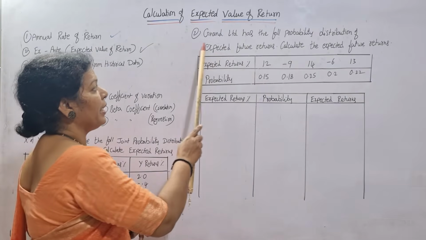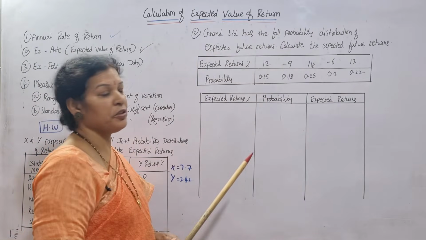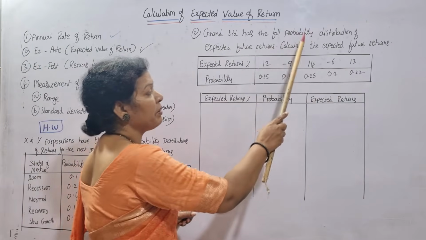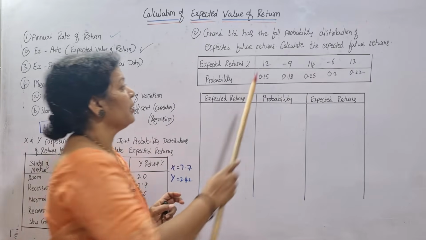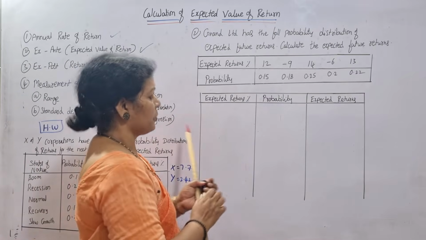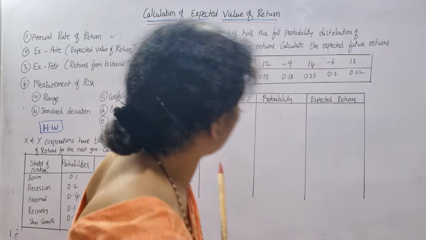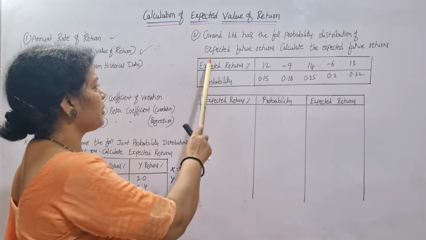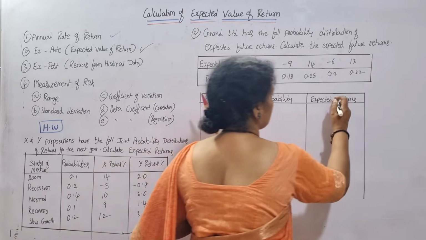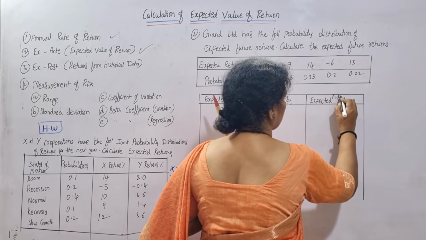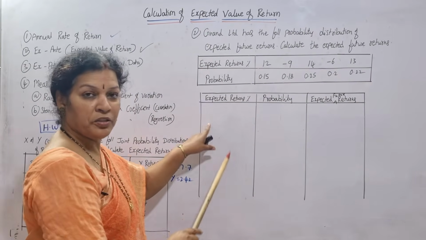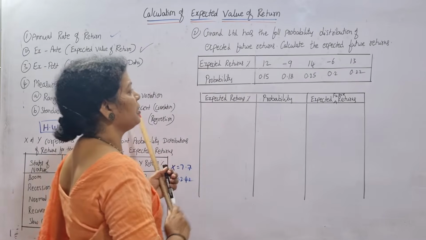See the problem. Grand Limited has the following probability distribution of expected future returns. From the expected future returns point of view, they have given some probability distribution. Calculate the expected future returns. The same data I am writing: expected returns percentage, probability, and expected future returns. Expected future returns is what we wanted to calculate. Expected returns and probability, both I will write as they are. The data is given here now.